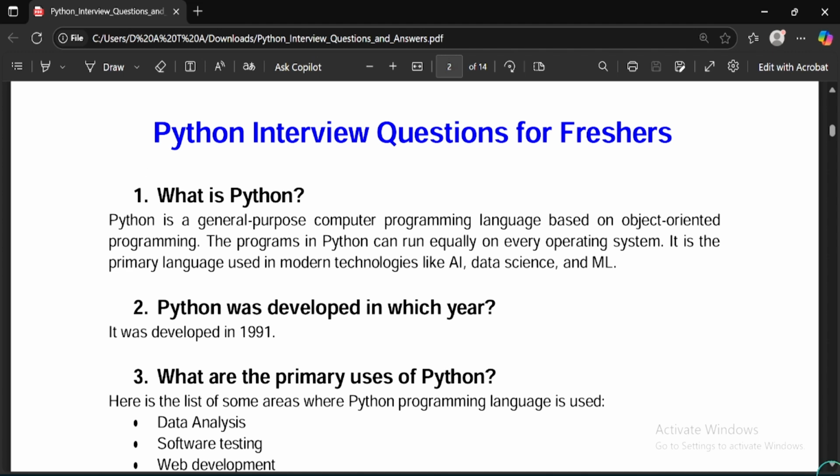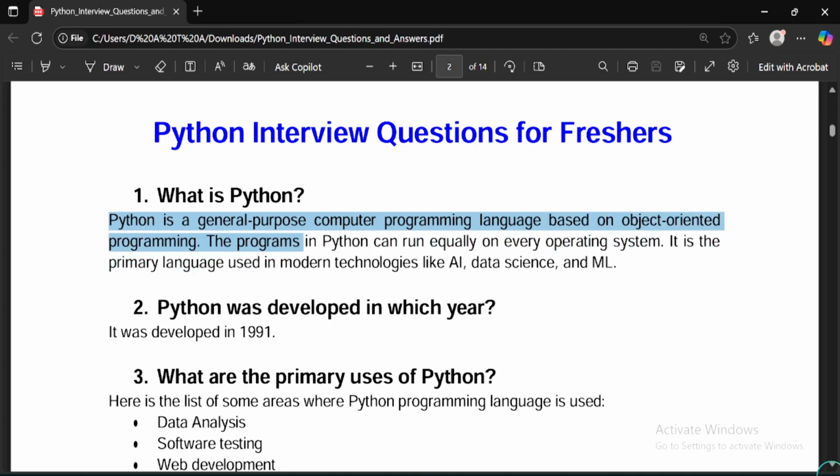If any interviewer asks what is Python, then you should be knowledgeable enough to explain what Python is, what the use cases are, and why Python is used in day-to-day life. The short and crisp answer that you should give is this: Python is a general purpose computer programming language based on object oriented programming.